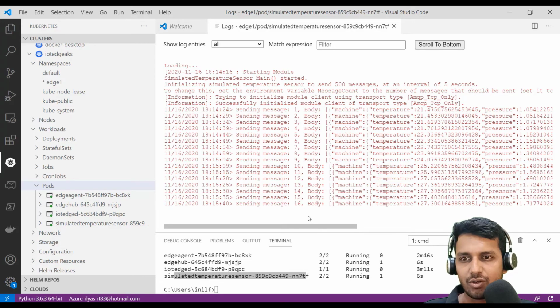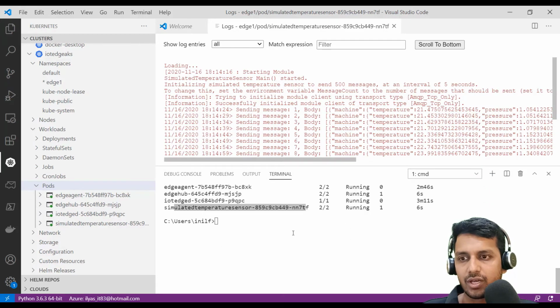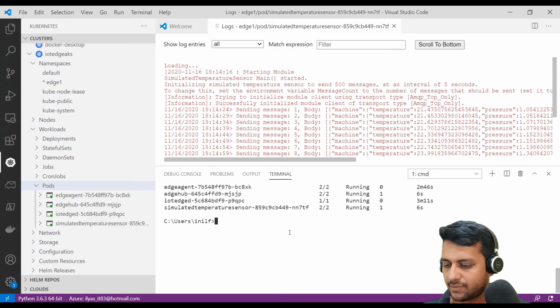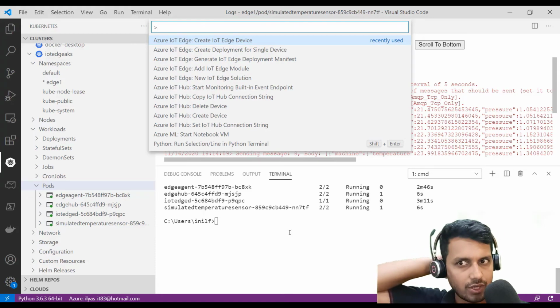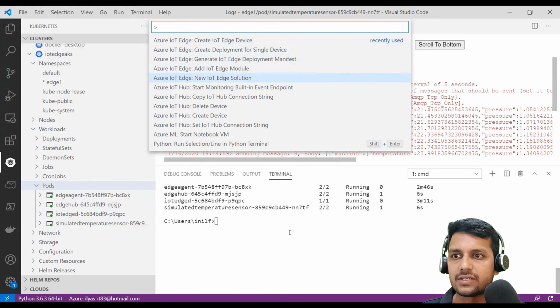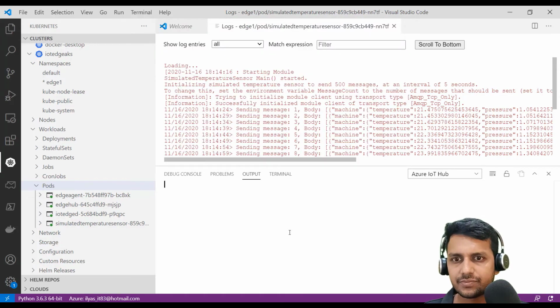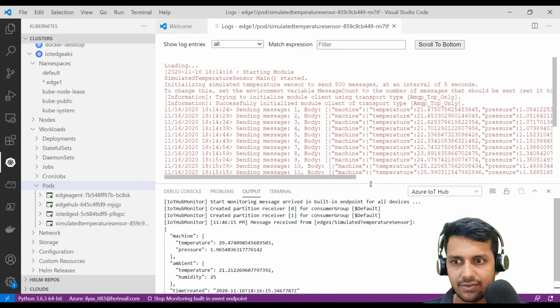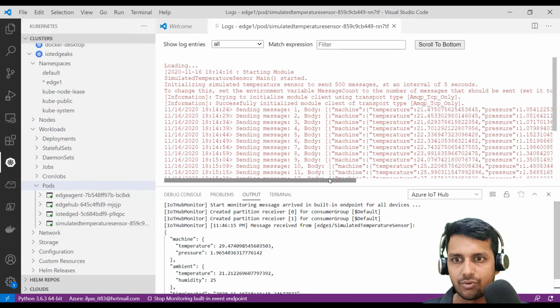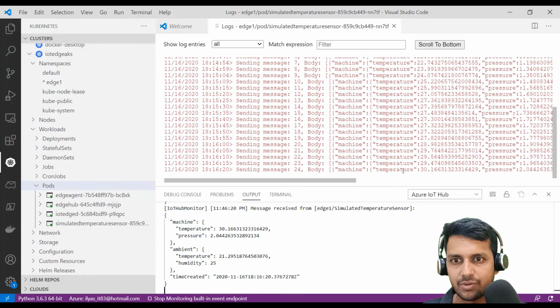Right, now let's quickly look at how we could see the same in IoT Hub. And for that, we have the Azure AZ command. Let me open the palette window, and look for options here. That is start monitoring built-in event endpoint. Hopefully this should get all the messages that are received by IoT Hub. Very good. Now we see the same data that's pumped by the simulator module to our IoT Hub.